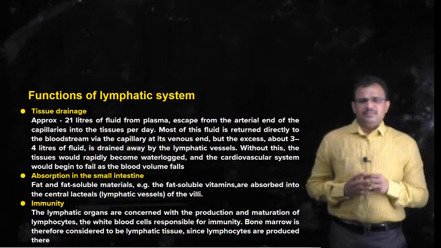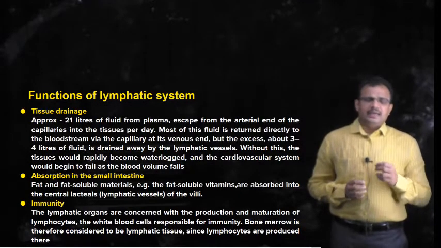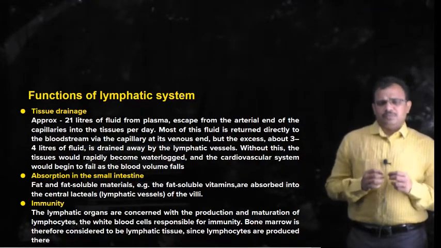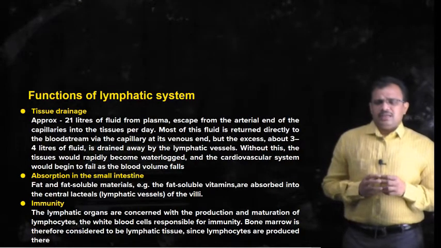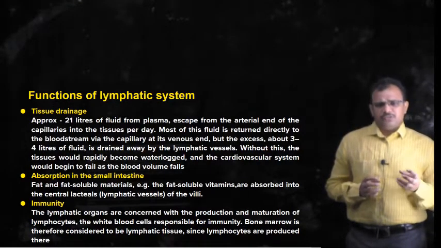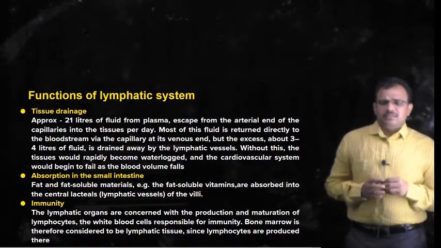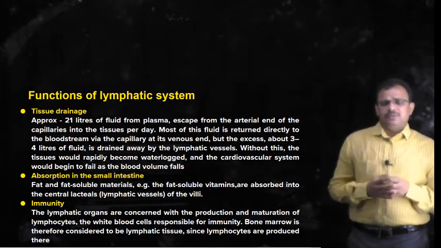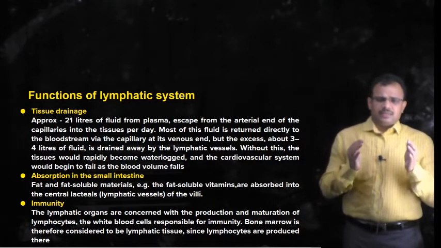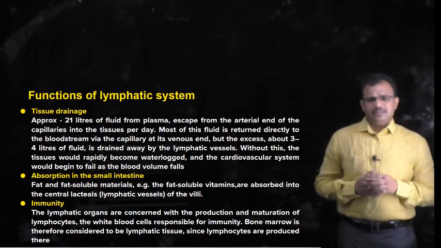These white blood cells, especially lymphocytes, are responsible for maintaining the immune response in the body, and the bone marrow, which is also essential for producing these white blood cells, is also considered a part of the lymphatic system. And these are the three important functions of the lymphatic system.